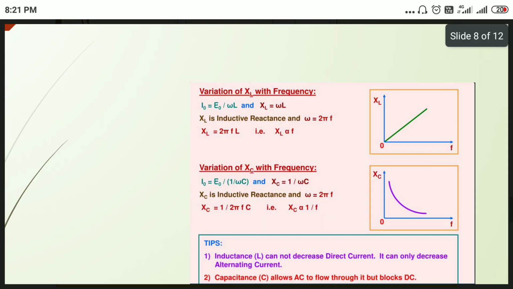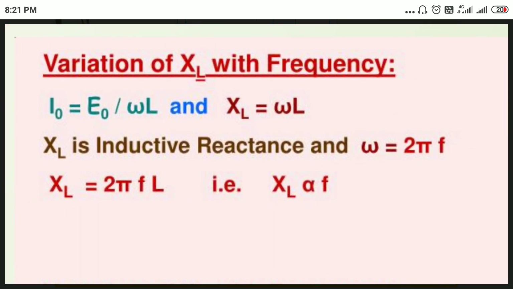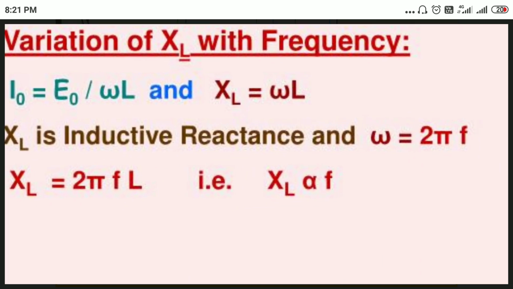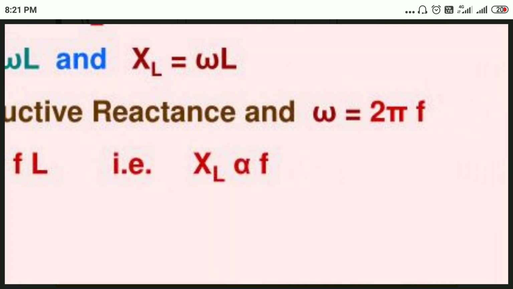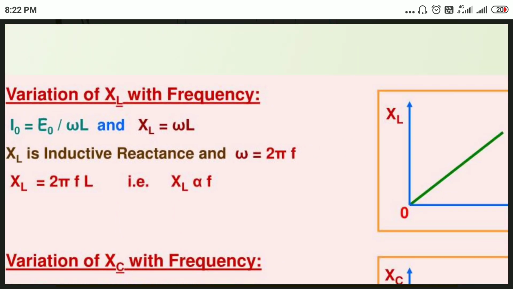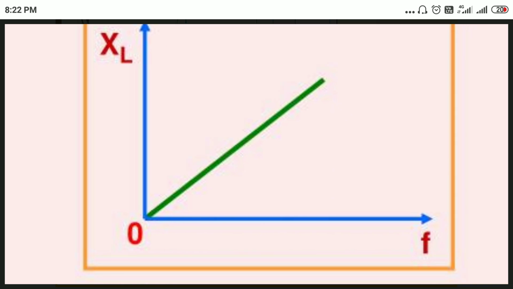Next, how does XL vary with frequency? XL means inductive reactance. Inductive reactance can be written as XL equals omega L, where omega equals 2 pi F, so XL equals 2 pi F into L. Here 2 pi and L are constants, therefore XL is directly proportional to F. Now plot a curve with XL along the y-axis and frequency along the x-axis. We get a straight line passing through the origin.